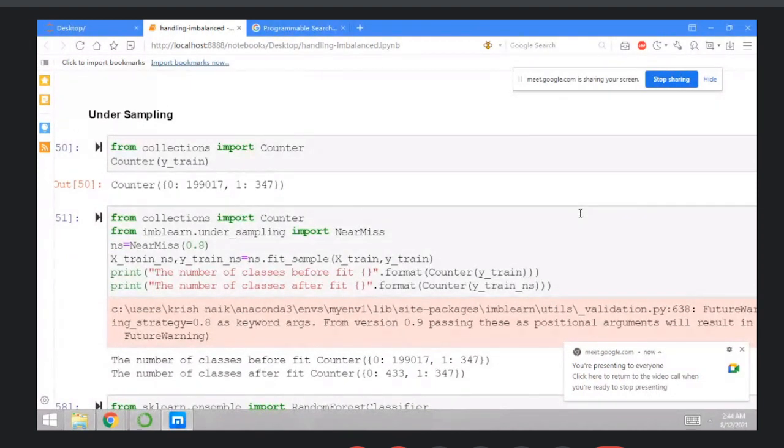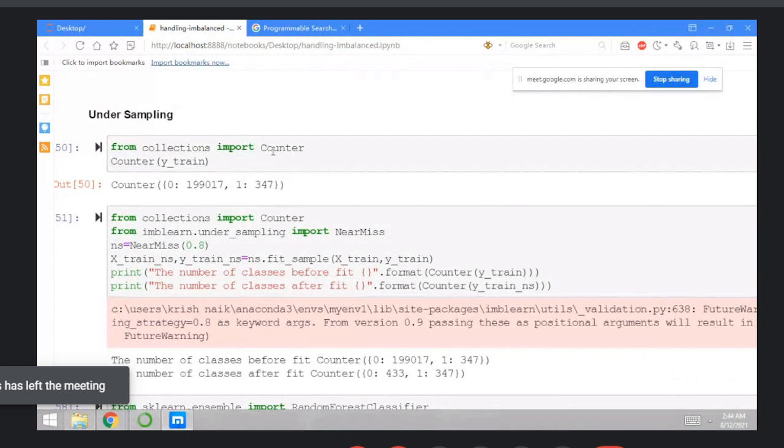Okay, now just do one thing. How to perform your oversampling? Import the different necessary libraries and everything, right? Import your dataset and everything. Then how to perform the undersampling? Just import the Counter. Now, why are we using the Counter? Because you can find out the values of zeros and ones, right? Zeros are around 1,99,000. Ones are around 347, right?